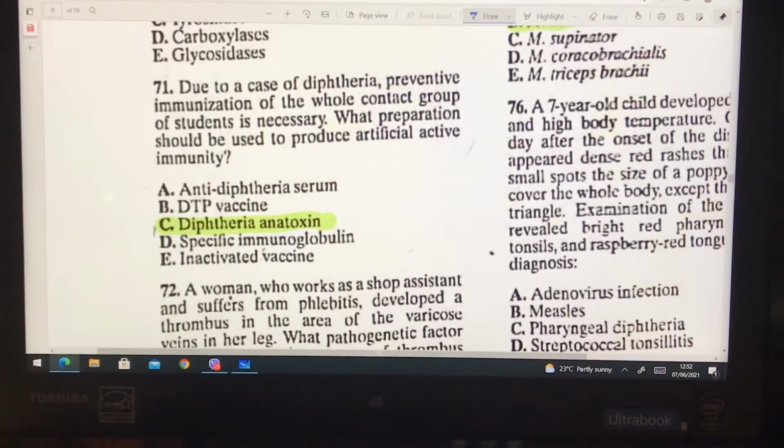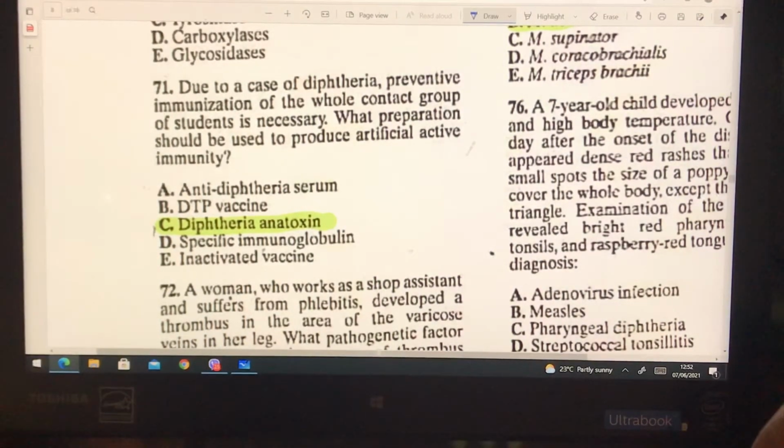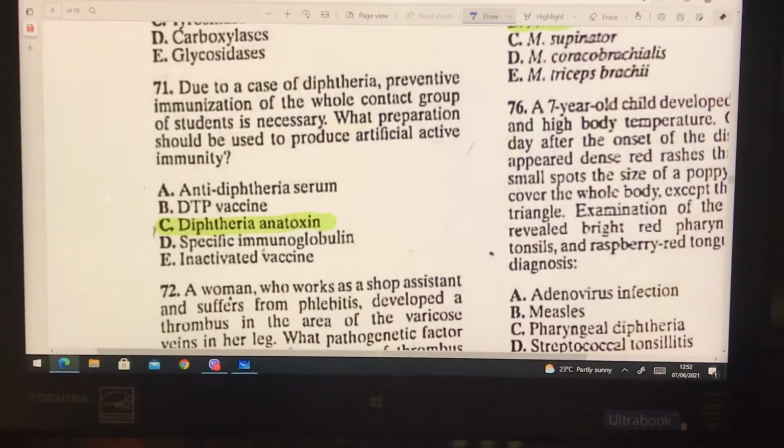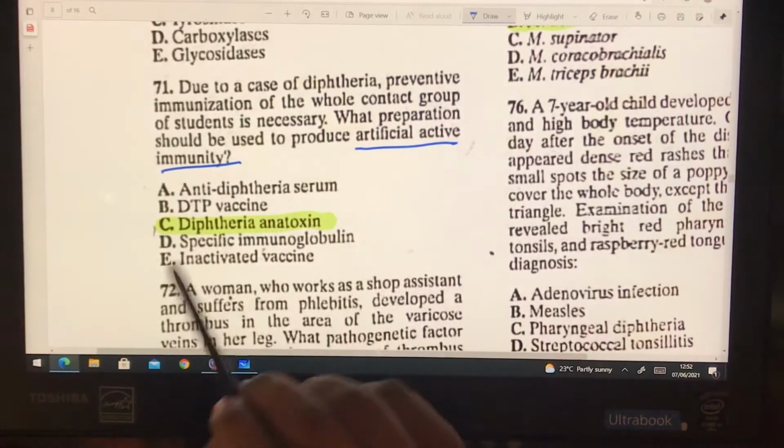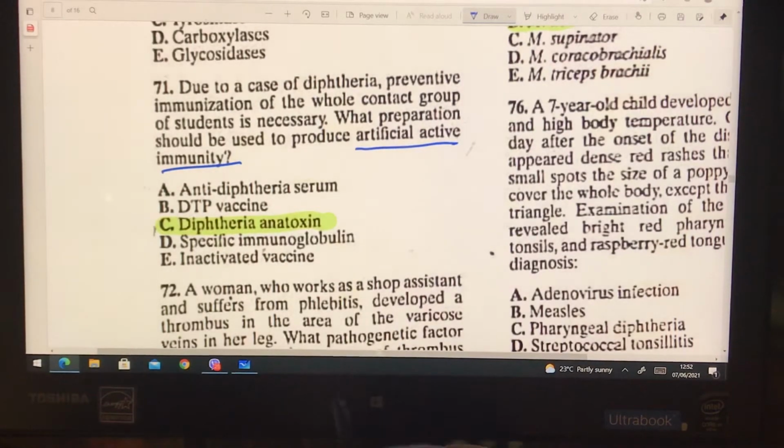Due to a case of diphtheria, prevention by immunization of the whole contact group of students is necessary. What preparation should be used to produce artificial active immunity? So guys, they are asking about artificial active immunity. If we give anti-diphtheria serum, the serum already has immunoglobulin present, so it is a passive immunity.